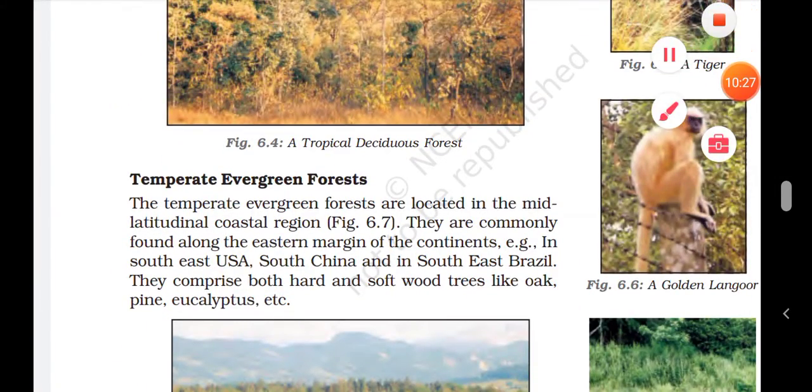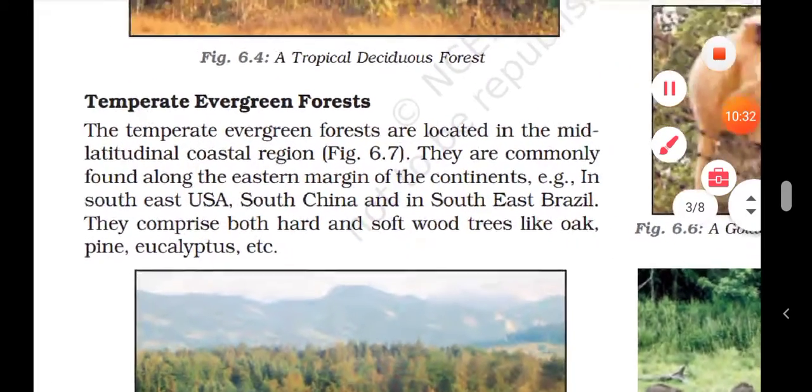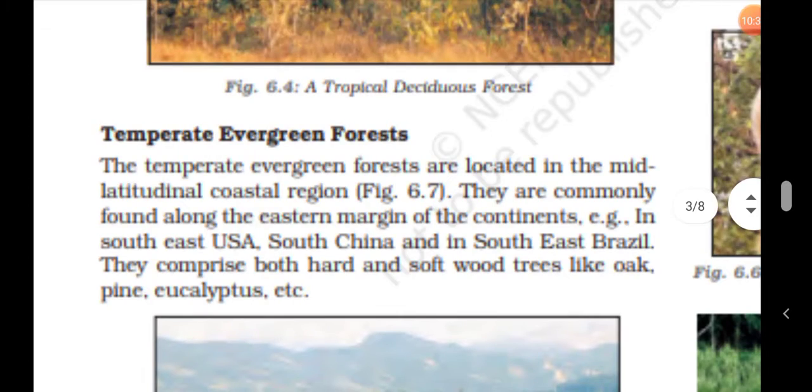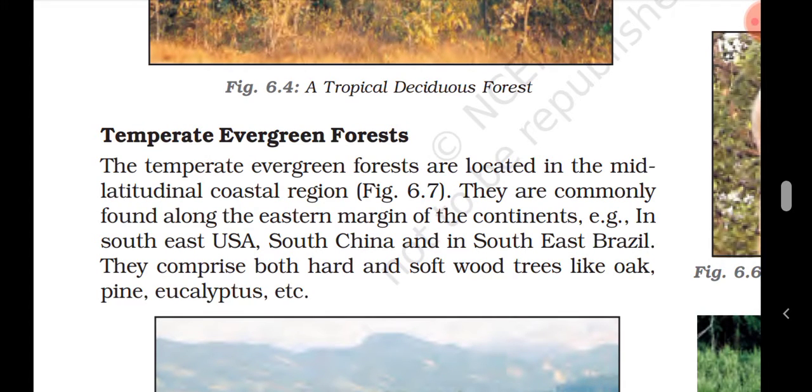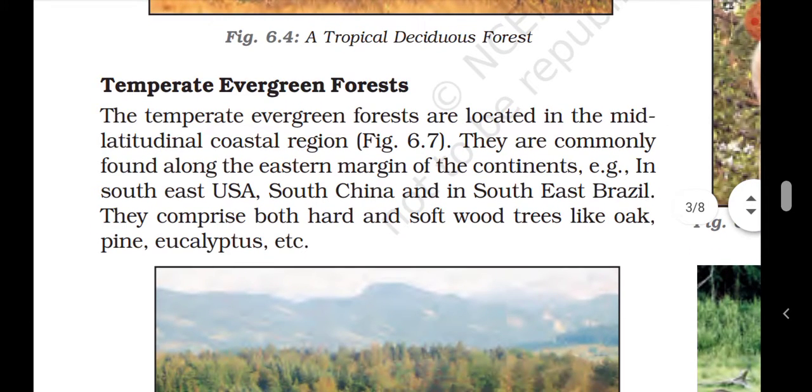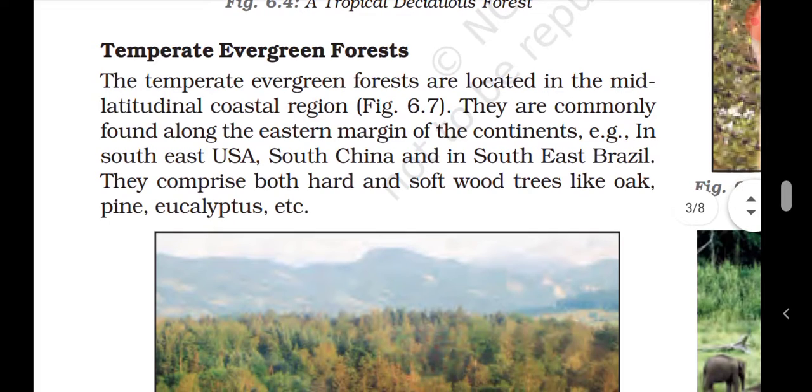Now let's discuss the temperate evergreen forest. The temperate evergreen forests are located in the mid-latitudinal coastal region. They are commonly found along the eastern margin of the continents. Examples are southeast USA, South China and southeast Brazil. They comprise both hard and softwood trees like oak, pine, eucalyptus, etc.